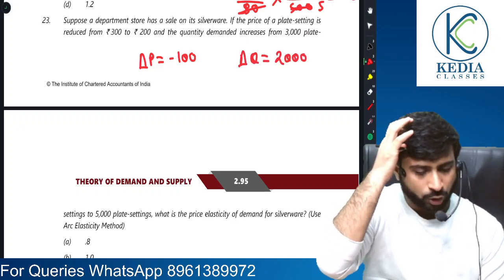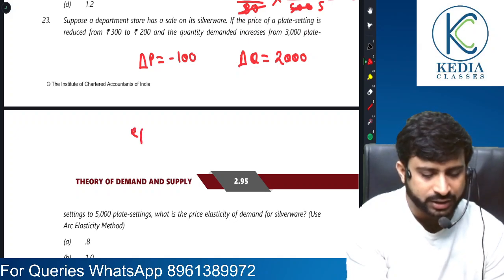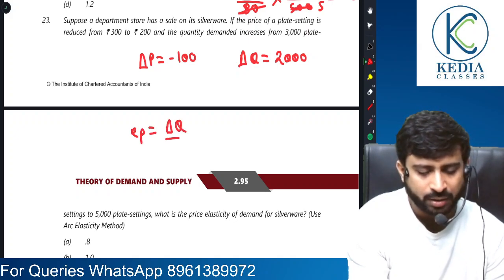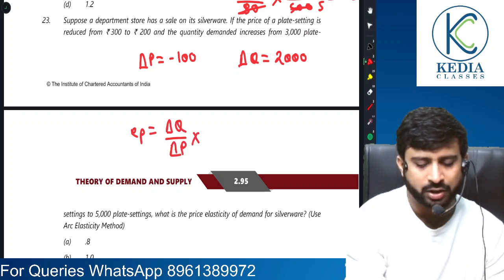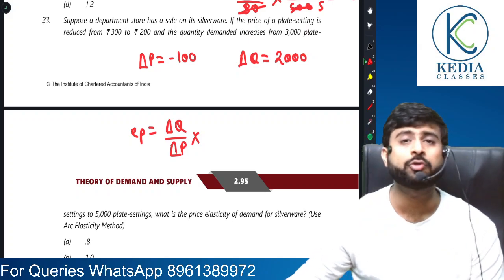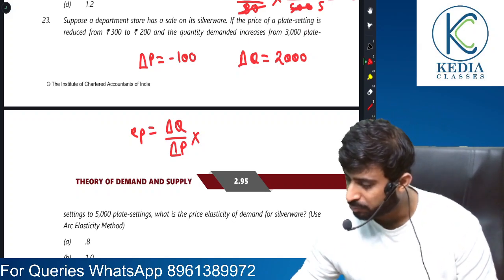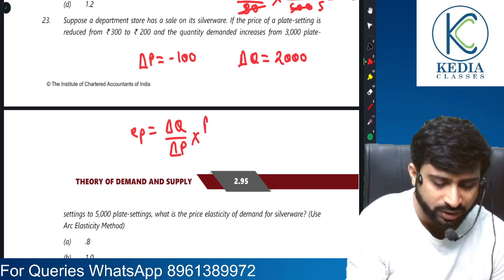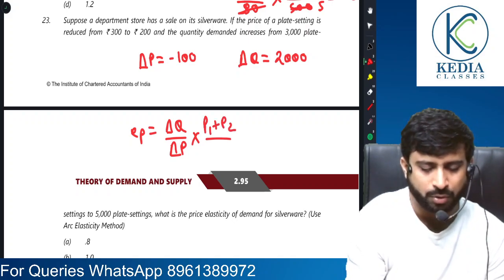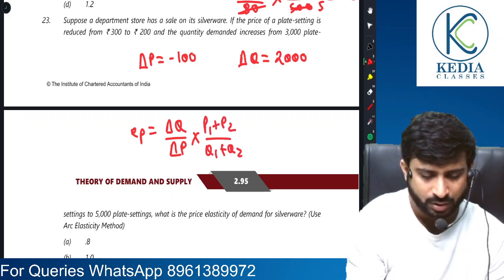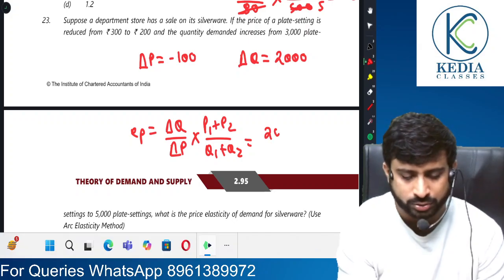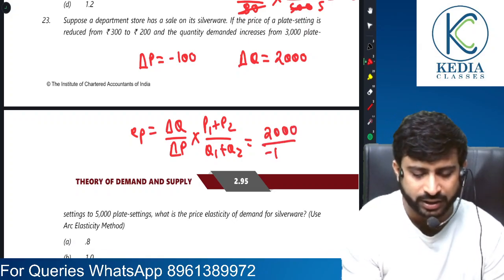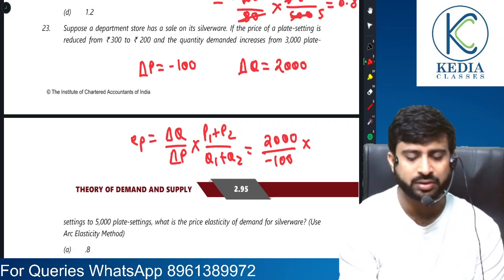Now, what is the formula of arc elasticity? It is change in quantity by change in price into sum of prices by sum of quantities. So everyone, sum of prices by sum of quantities. So change in quantity is 2000, change in price is minus 100, sum of prices is how much?